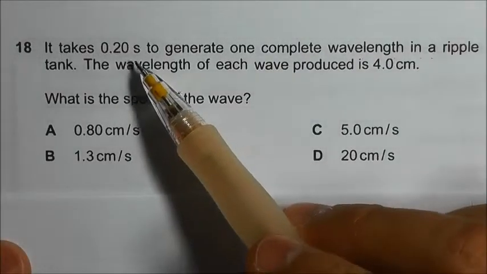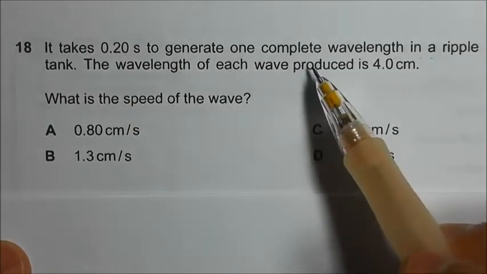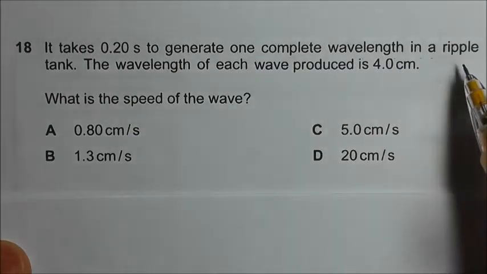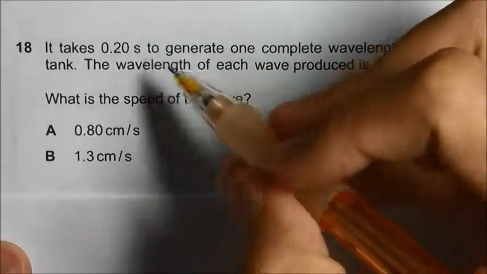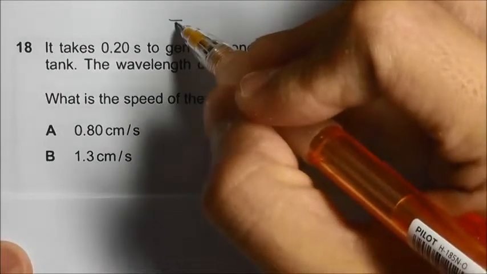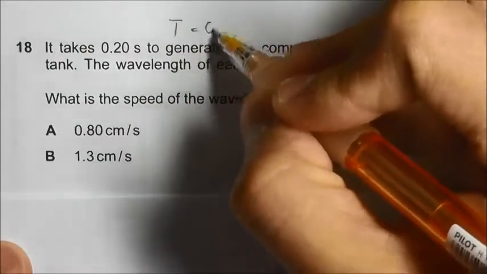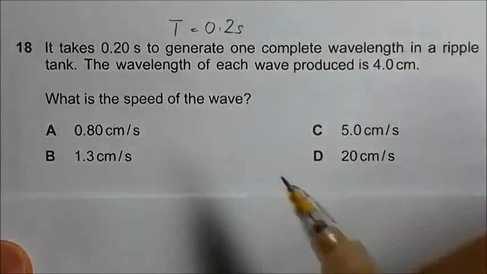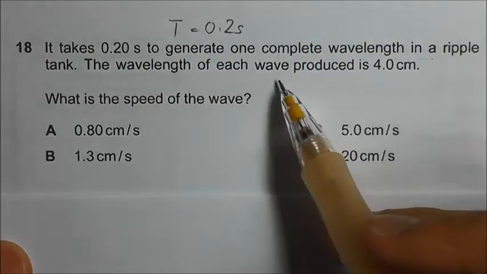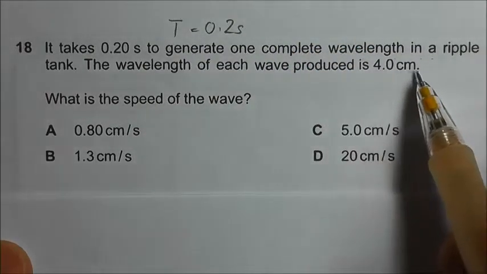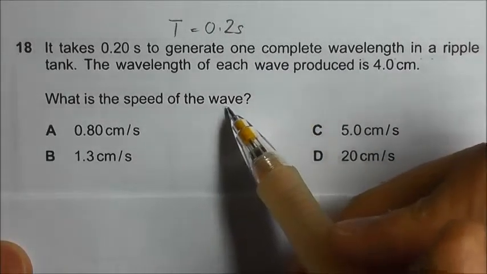It takes 0.2 seconds to generate one complete wavelength in a ripple tank. So that means the period is 0.2 seconds, and the wavelength of each wave produced is 4 cm. What is the speed of the wave?